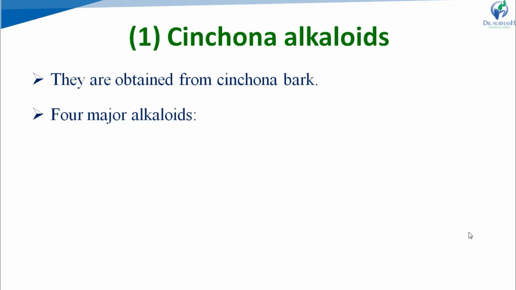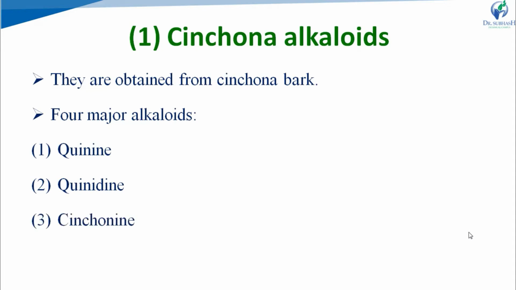They are the alkaloids obtained from the cinchona bark, from a natural source. Cinchona bark contains more than 20 alkaloids, a mixture of 20 alkaloids. Out of them, 4 major alkaloids which are isolated are quinine, quinidine, cinchonine, and cinchonidine. Now, quinine and quinidine are enantiomers of each other, and cinchonine and cinchonidine are enantiomers of each other.